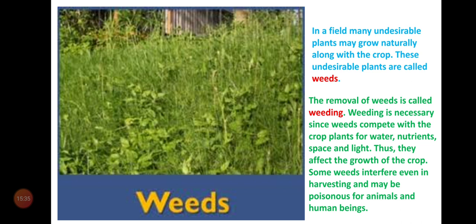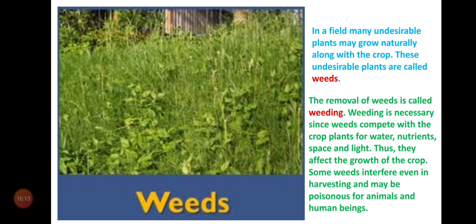Rose is the main plant, but these grasses and other tamarind plants, some other plants we find. So these are unnecessary plants. These are not useful for us, and also they are harmful to the main plant. For example, we are applying manures to the rose plant, but what will happen? These other grass plants and tamarind plants consume the manures and fertilizers, so the main plant cannot get them.